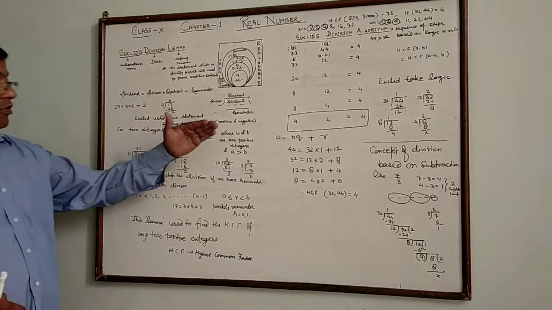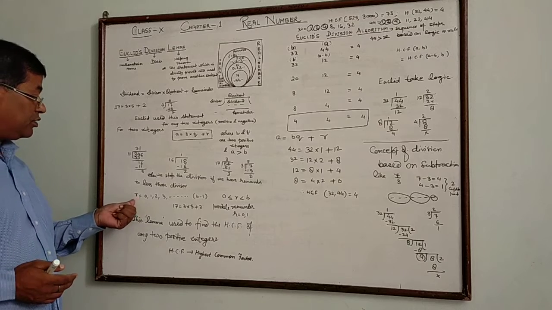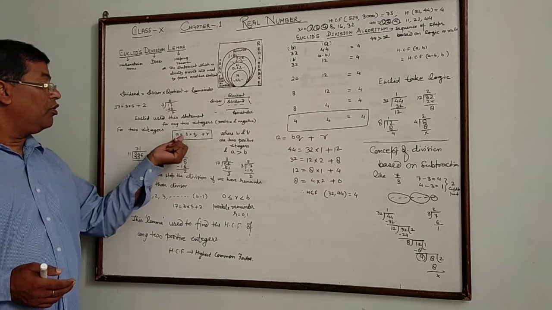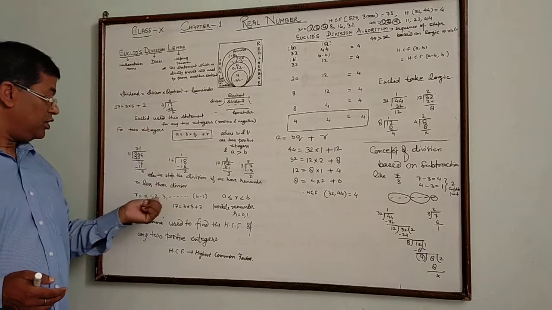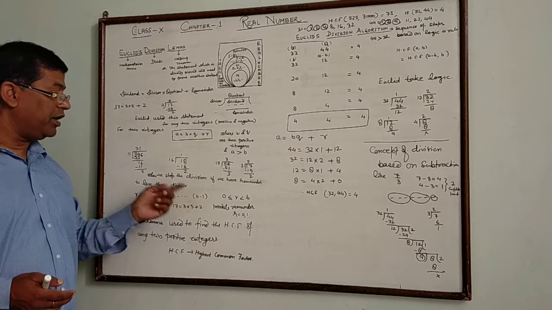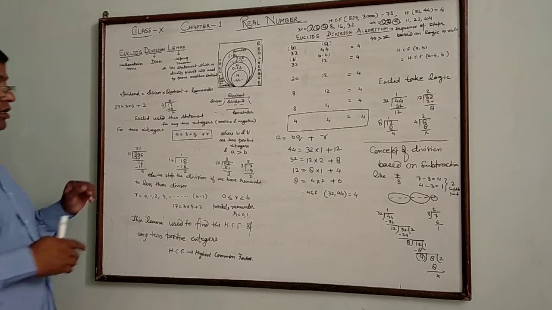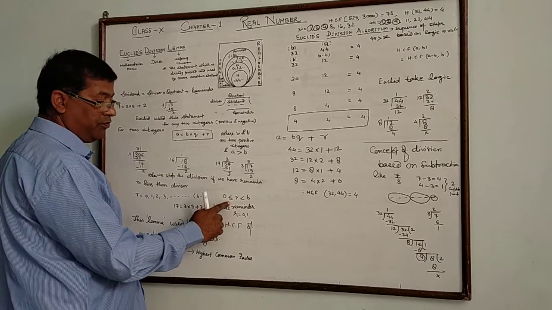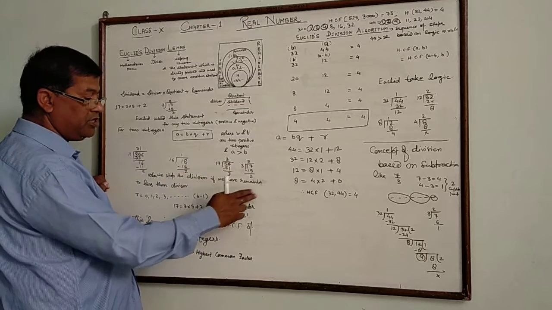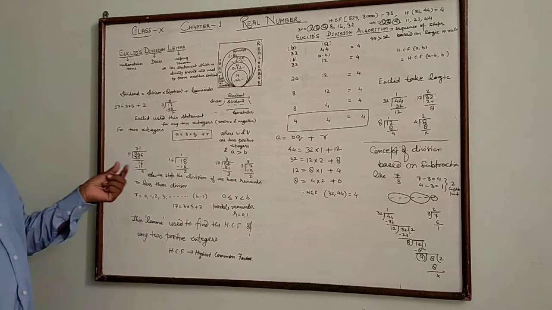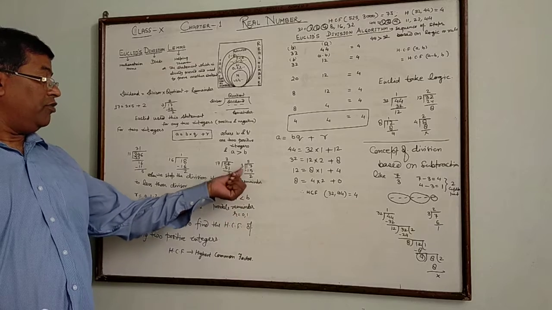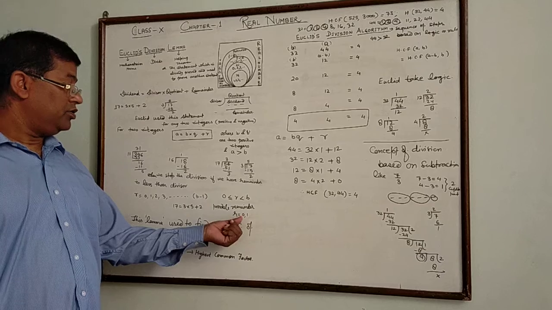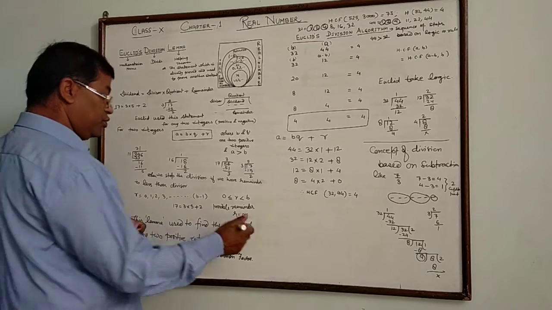What are the possible remainders in this process? The remainder is always from 0 up to 1 less than the divisor. So 0, 1, 2, 3 up to b minus 1. So the result is that the remainder is greater than or equal to 0 but less than the divisor b. When the divisor is 3, how many remainders are possible? 0, 1 and 2.